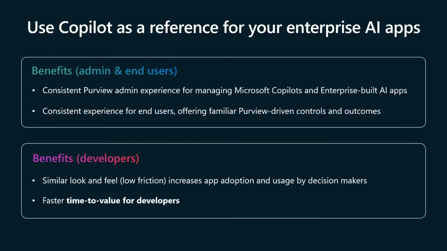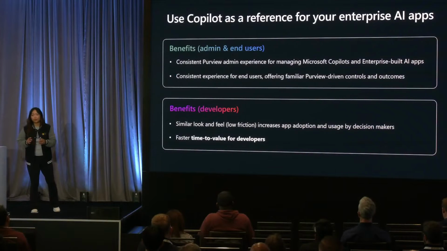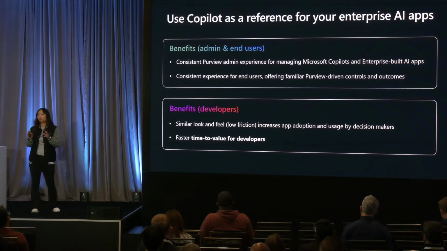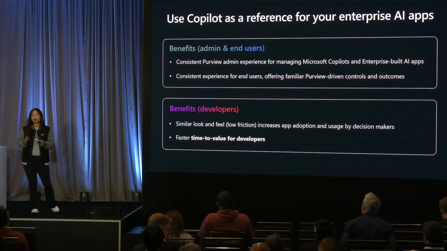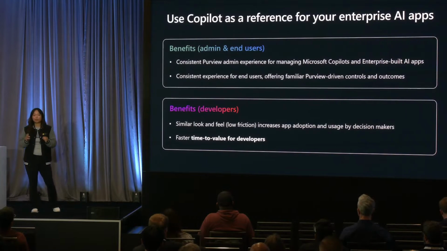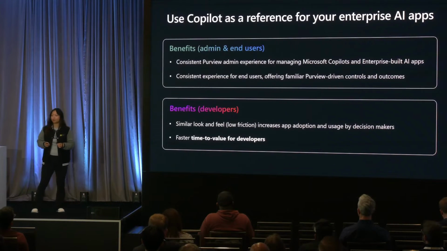Now, we've covered a lot of ground here today. What I want you to understand, or your main takeaway, is that you should use this reference of Copilot for M365 and Microsoft Purview as your reference point for building security and compliance into your AI applications.